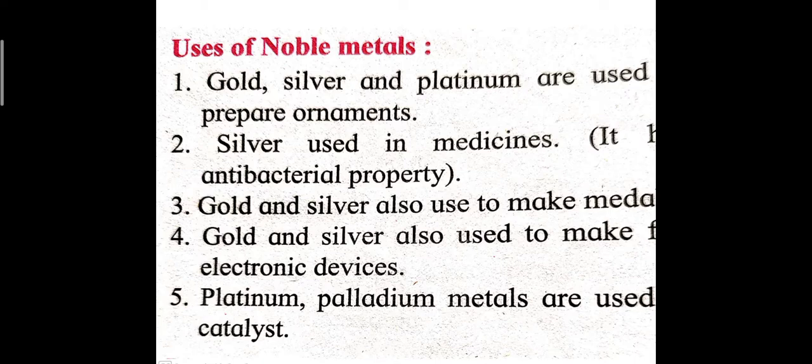Gold and silver are also used to make gold medals and silver medals, and a few electronic devices. Platinum and palladium metals are used as catalysts. A catalyst is added in a chemical reaction to increase the speed of the reaction.